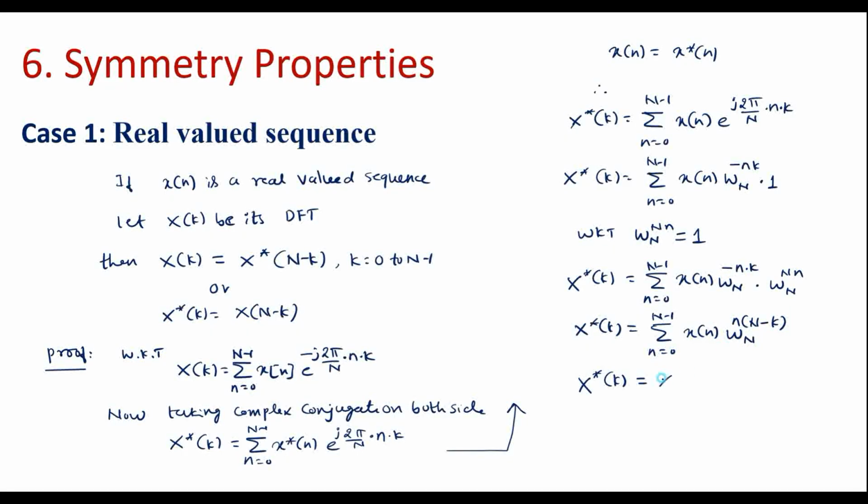Therefore I can represent it as x of N minus k. That is, x star of k is equal to x of N minus k, or I can write x of k is equal to x star of N minus k. So thus this property is proved.